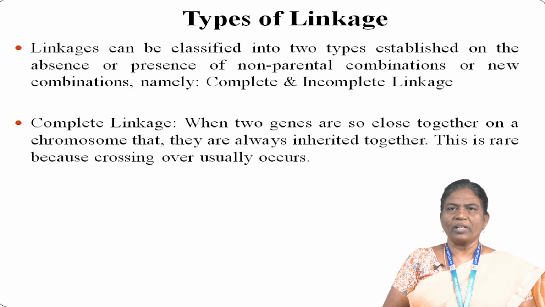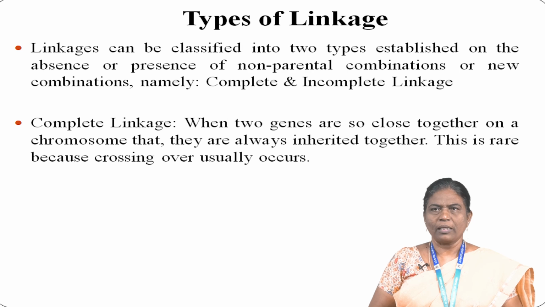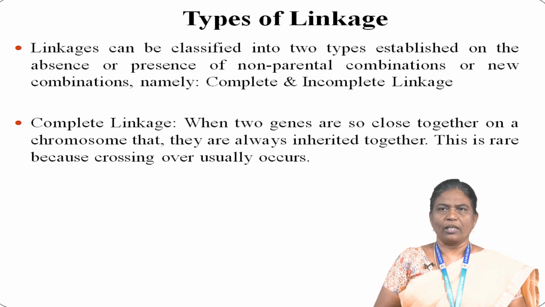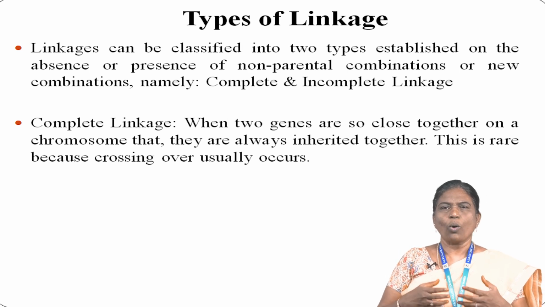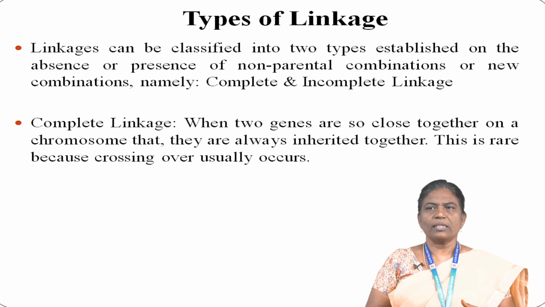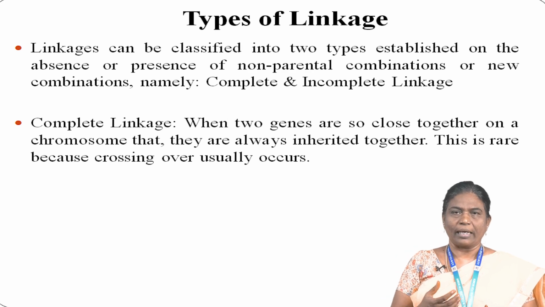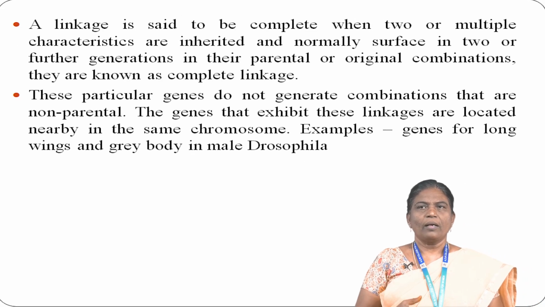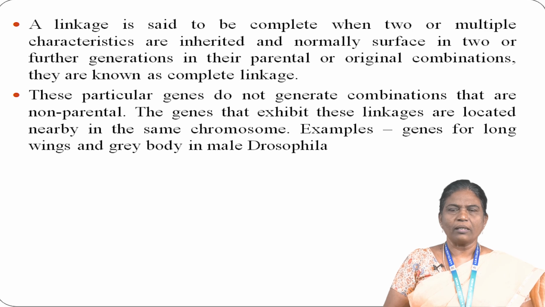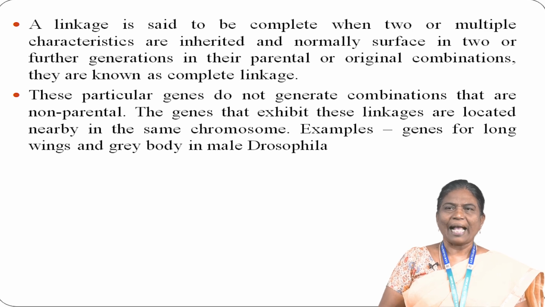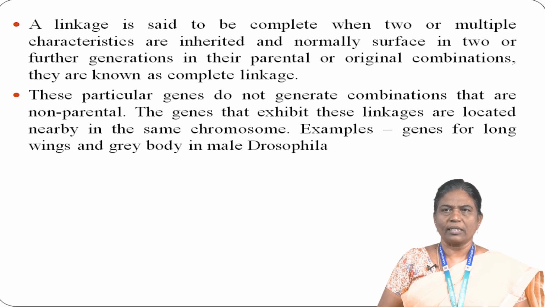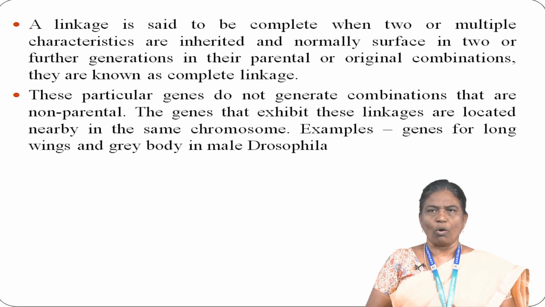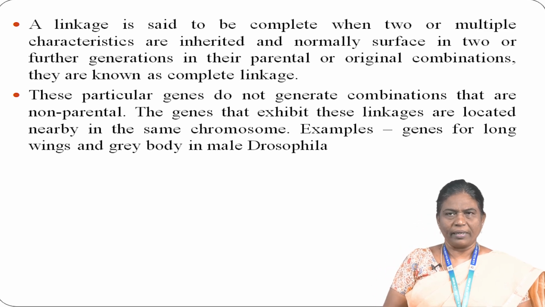When we see the types of linkages, they can be classified into two types, that is complete and incomplete linkage. In complete linkage, two genes are so close together on the chromosome that they are always inherited together. This is rare because crossing over usually occurs. A linkage is said to be complete when two or multiple characters are inherited and normally surface in two or more generations in their parental or original combinations. They are known as complete linkage.